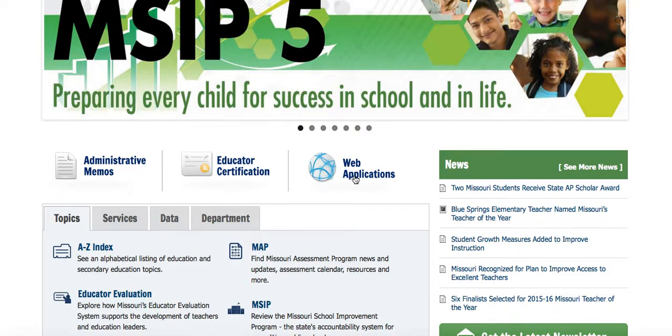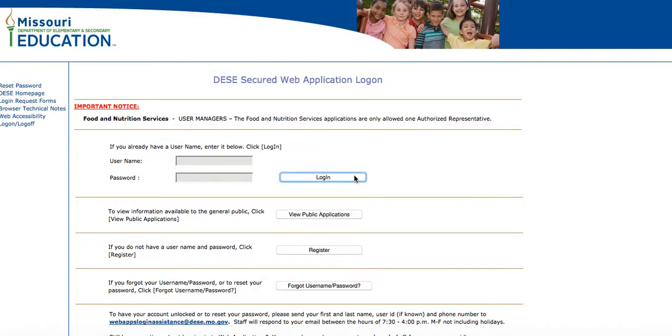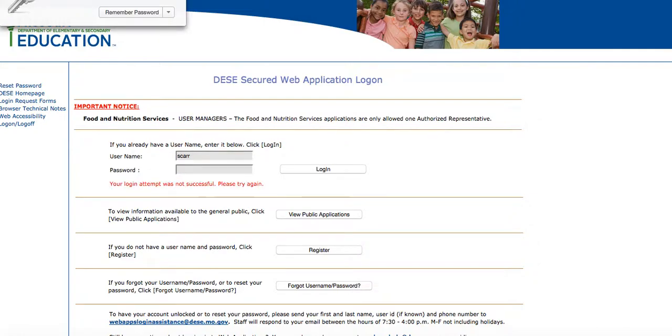Now, Scott, is this a similar process to where you look for the data? It is, Christopher. I'm pretty familiar with using the DESE apps. It's a great place to go just to find core data information as well as MAP results. So I know I've been anticipating, like other people, about the MSIP 5 and what that was going to look like. And so what Scott's doing, I'm going to try one more time.